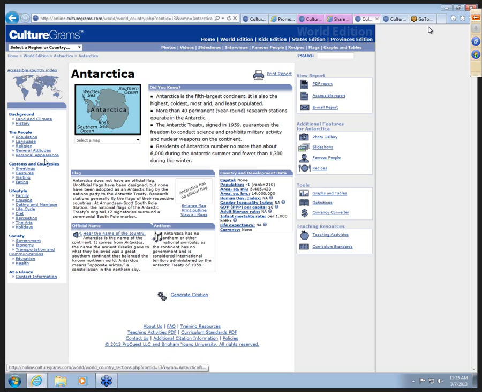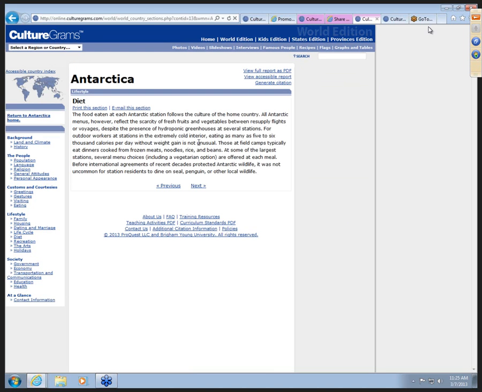And on the left-hand side, they do talk about eating and diet. This is interesting because what it's going to talk about is the various stations follow the culture of their home country. So you'll get information in that regard about who's up there, who's manning those stations.